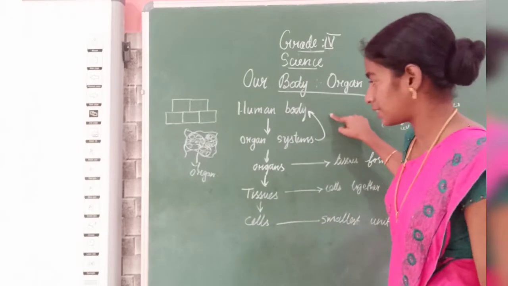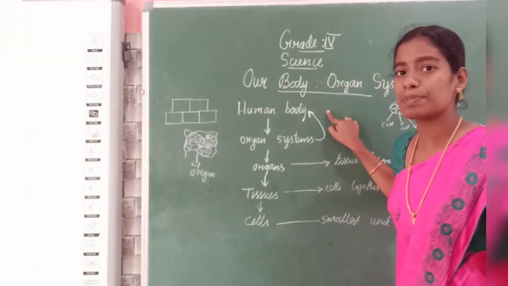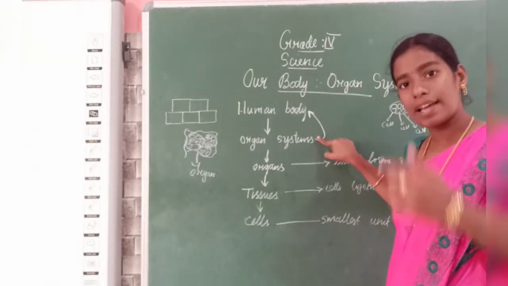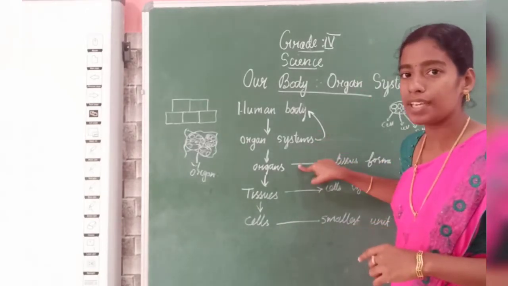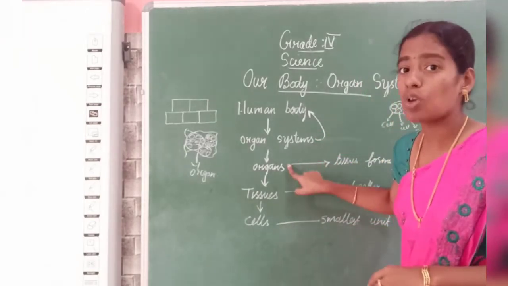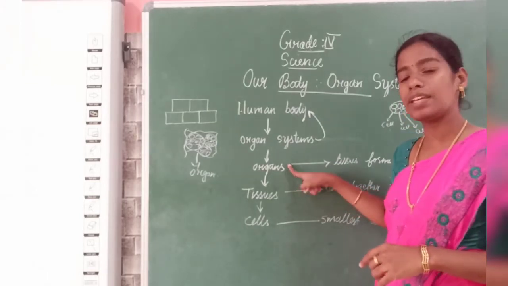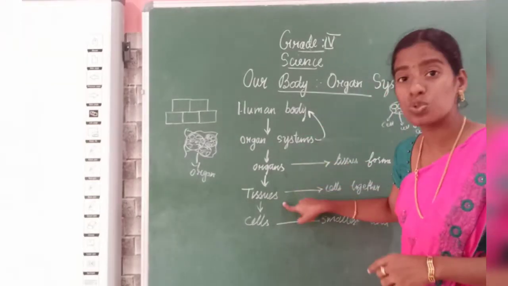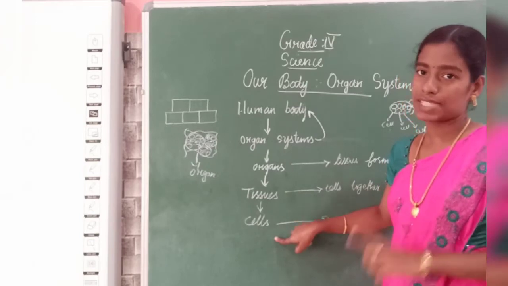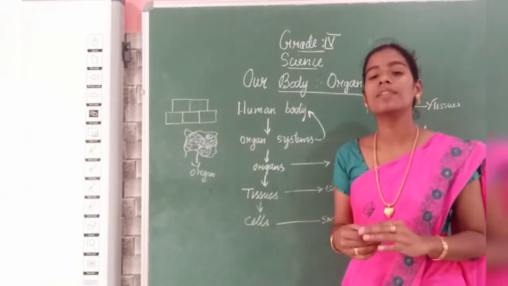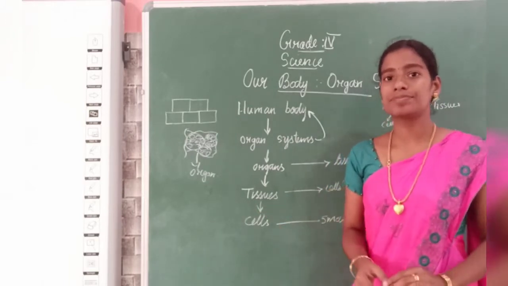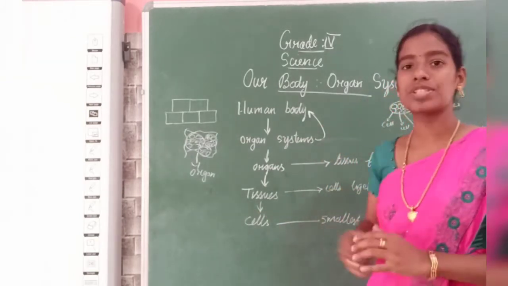Now start from here. Our human body is made of many organ systems. These organ systems are made of many organs. These organs have many tissues. The tissues have the cells. The cells are the smallest unit of our body. Clear? Understood all these terms?